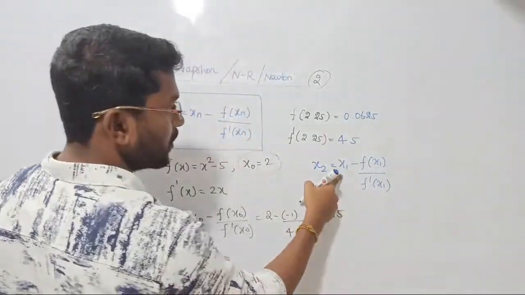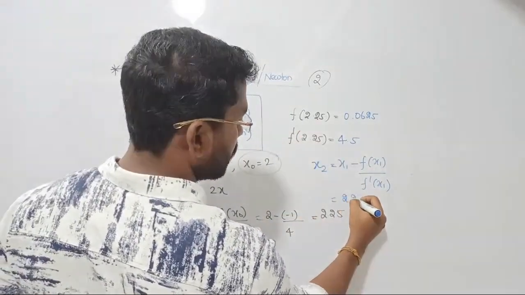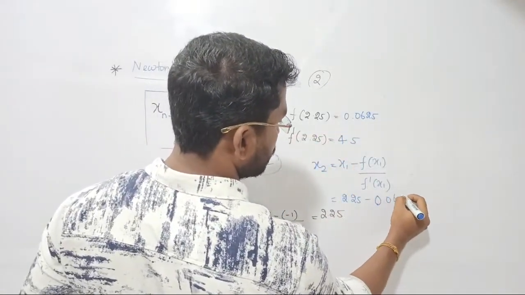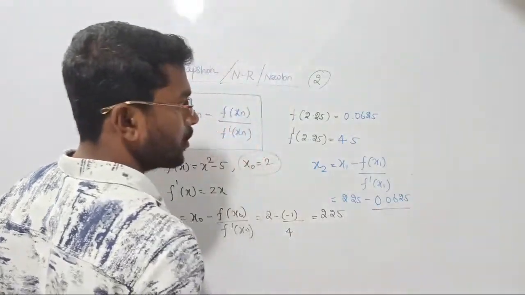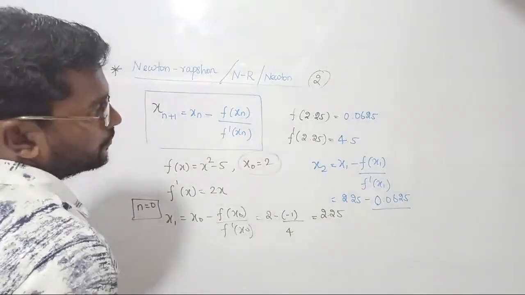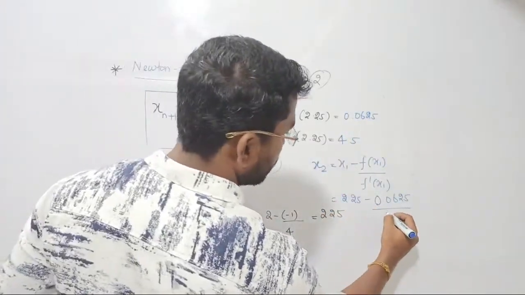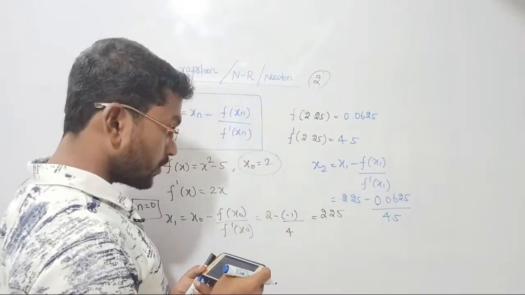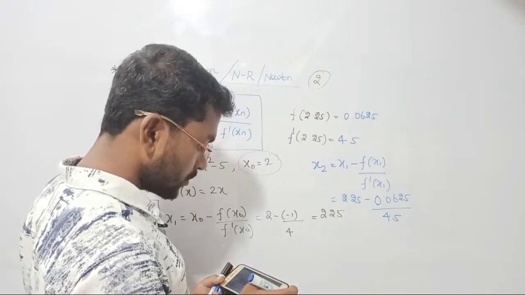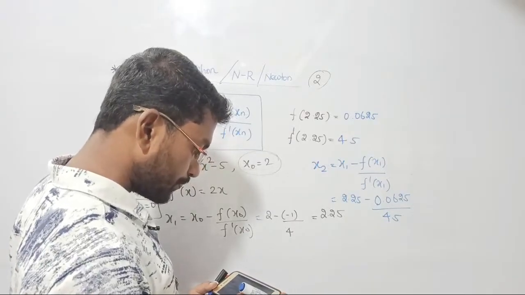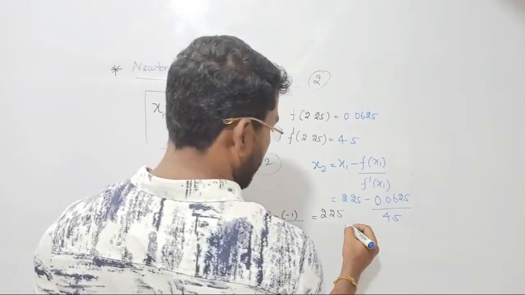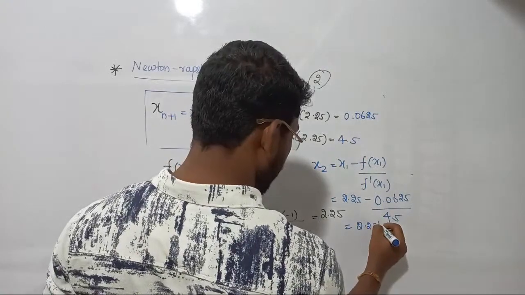We got all values. x1 is how much? 2.25 minus f of x1, that is 0.0625 upon f dash of x1, right? Wait a minute, where is, yeah, I got this one, 4.5 here. Just take 0.0625 divided by 4.5, yes, and then we should subtract that from 2.25. Yeah, I'm getting 2.236. That is how we are getting this value.